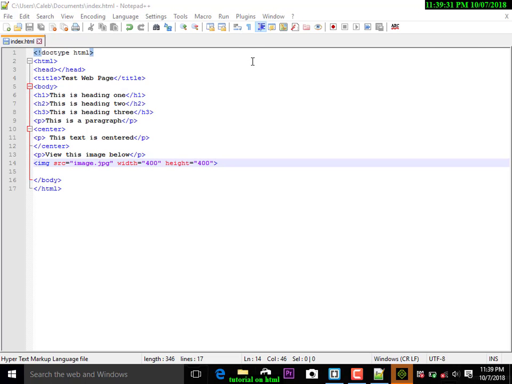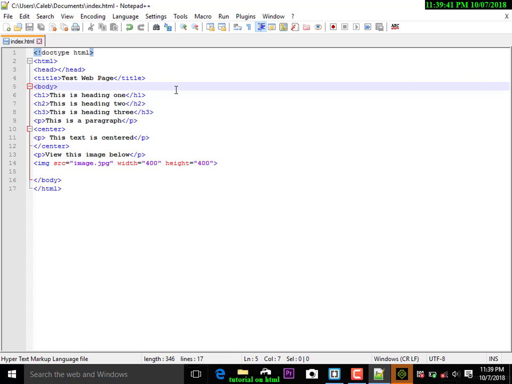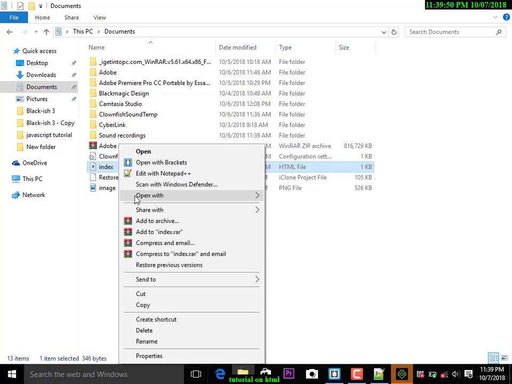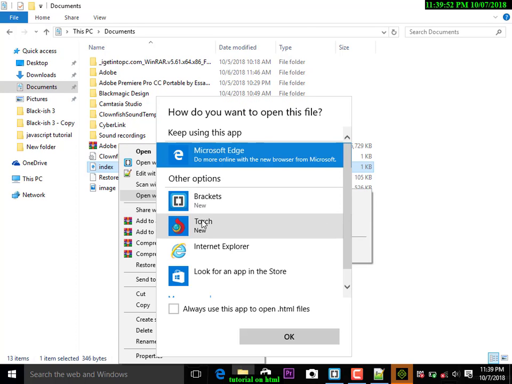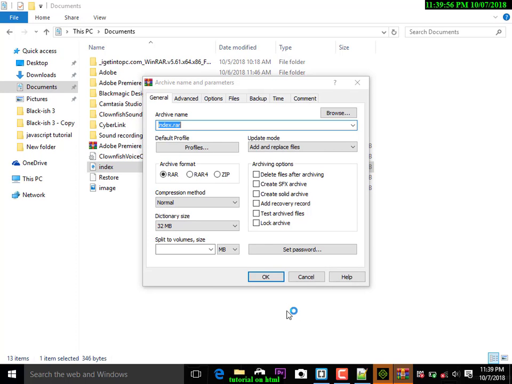What's the problem? Okay, let's go back to our browser and run it with another one. Okay, let's use Torch browser. Let's go to where we saved our index, and we open it with Torch.